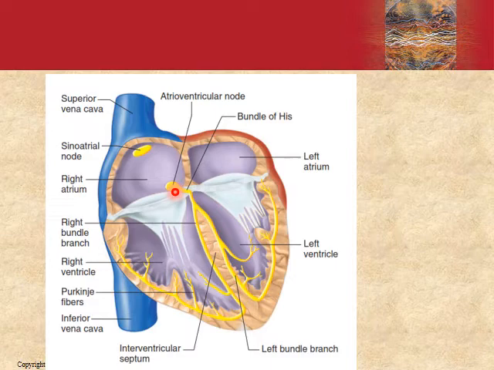Now, it is important to note here that there is lack of contribution of the fast sodium channels in depolarization, that is phase 0 of the action potential, in the AV node, and there is marked slowing of conduction, and this delay is known as AV nodal delay. This delay is usually shortened by stimulation of the sympathetic nervous system, and it is lengthened by stimulation of the vagus. Now, from the AV node through the bundle of His, then through the bundle branches in the ventricular system, the impulse is transferred.